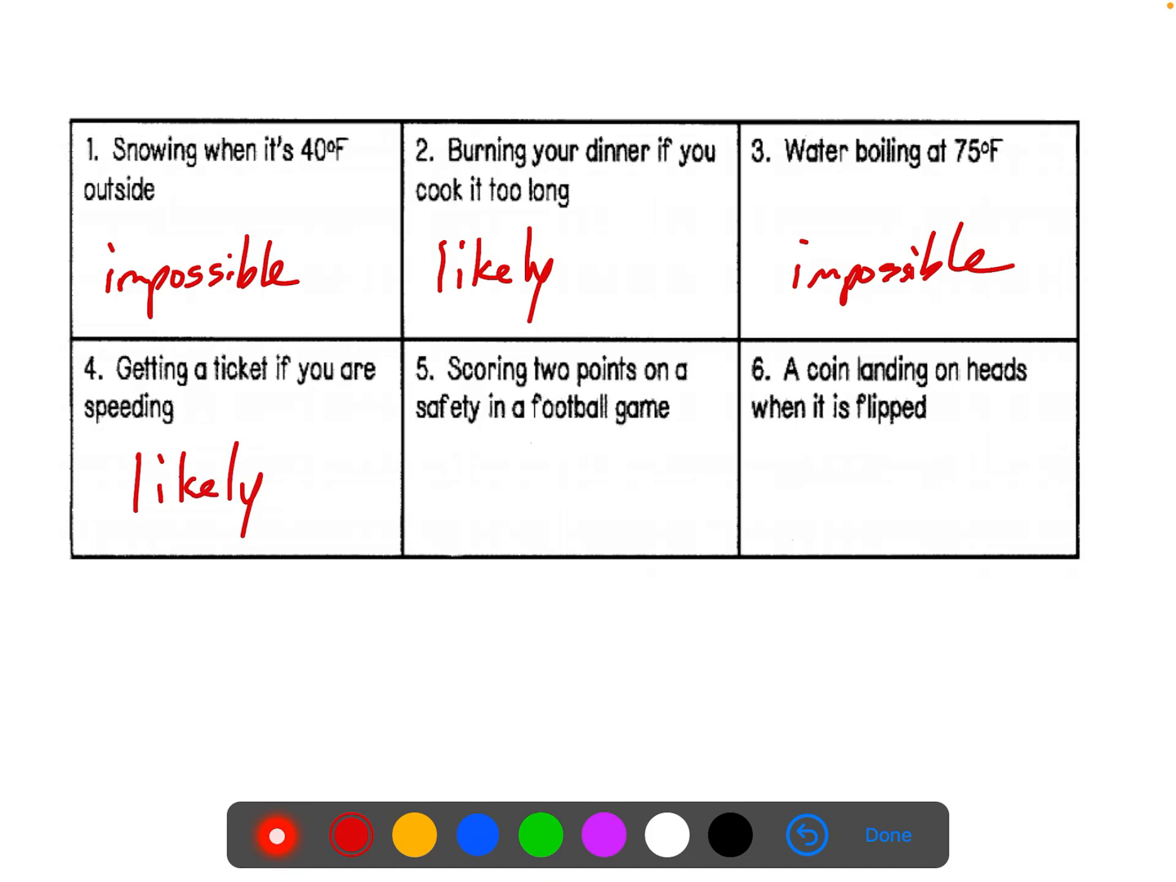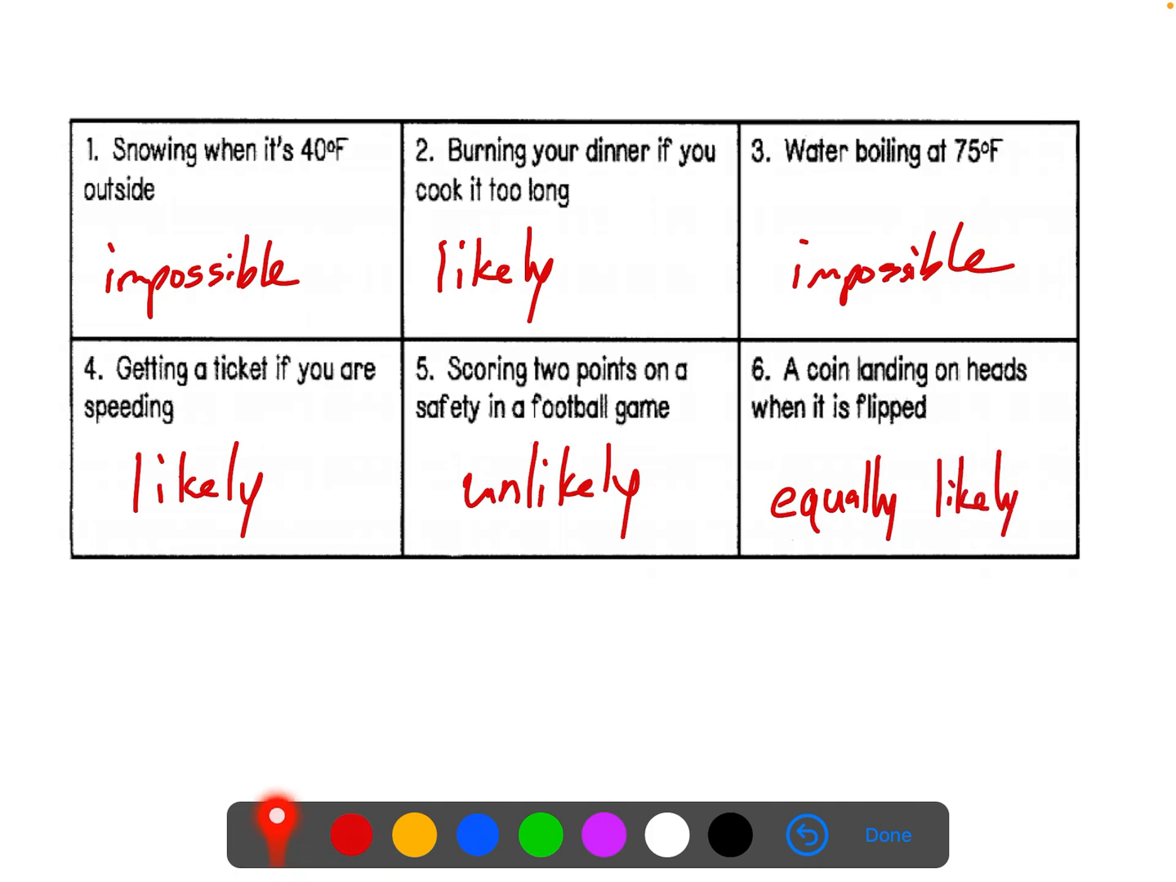Scoring 2 points on a safety in a football game. Well, that is not a common occurrence in football, so we would say that's unlikely. It's not impossible, but unlikely. And a coin landing on heads when it's flipped, this one's going to be equally likely because there's only 2 sides to that coin.